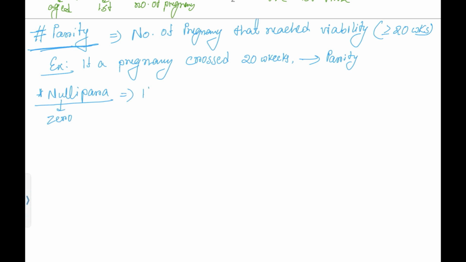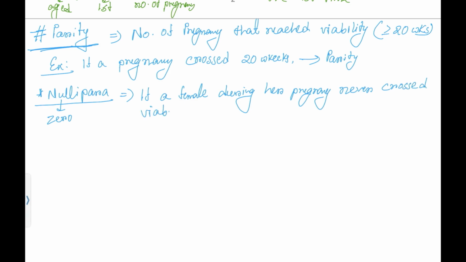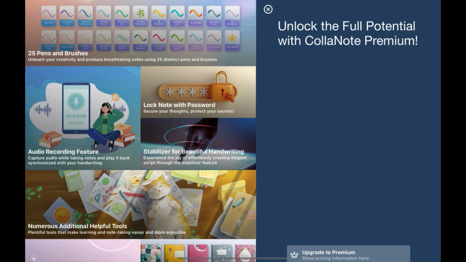So if a pregnant mother, if a female during her pregnancy never crossed the viability period, we will call her nulli para.